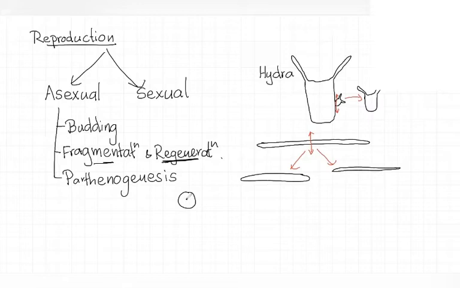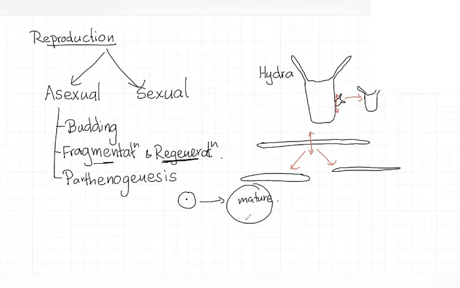This single cell can grow directly into a mature organism. Normally, in sexual reproduction, an egg cell has to fuse with a sperm or male cell to grow into a new organism. But in parthenogenesis, only that single egg cell can grow into a mature organism.